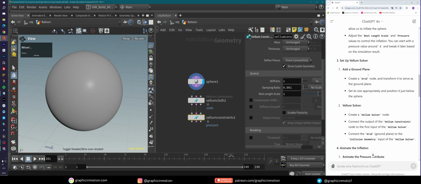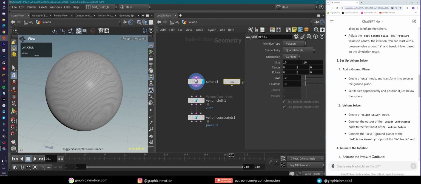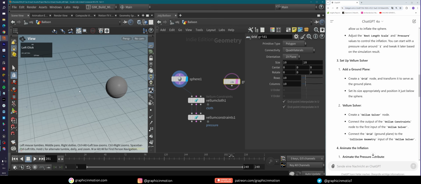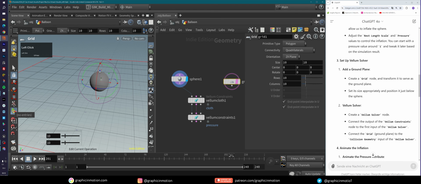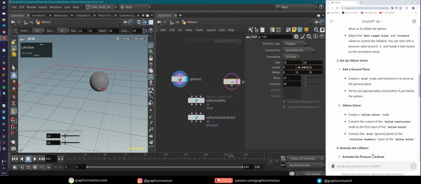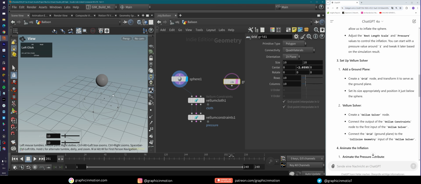Now set up the vellum solver, add a ground plane. That's what we will do here. So add a grid. Okay, great. And transform it so that it acts as a ground plane. Position it just below the sphere. Okay, let's do that. So we'll just go in here and position this ground plane and our sphere, something like that. Let's turn off this grid. Okay.